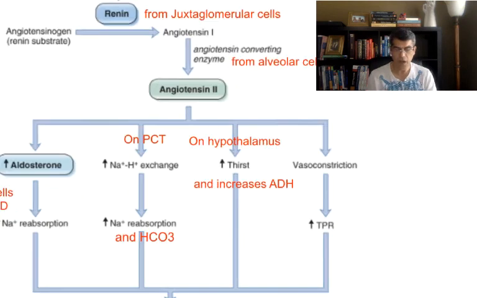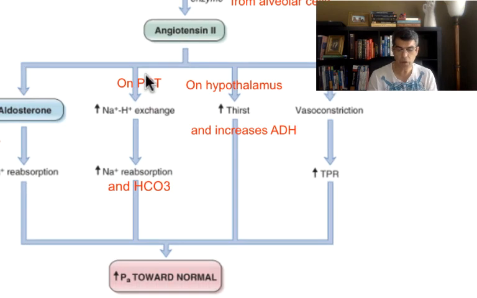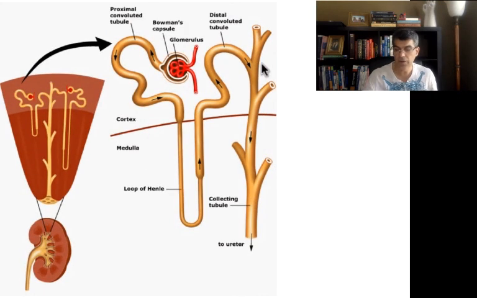So therefore, I would say another function for angiotensin II is going into the PCT, increasing the absorption of sodium and dumping hydrogen inside the lumen. Increasing your sodium reabsorption is going to increase more water reabsorption. As a result, your blood pressure is going to go up also. Angiotensin II also is going to go to the hypothalamus and stimulate the thirst center. As a result, when you're thirsty, your hypothalamus is going to produce more antidiuretic hormone. And you remember, antidiuretic hormone is going to affect your collecting duct and take the water out. By taking water out, that means you pee less. As a result, your blood pressure also is going to go up.